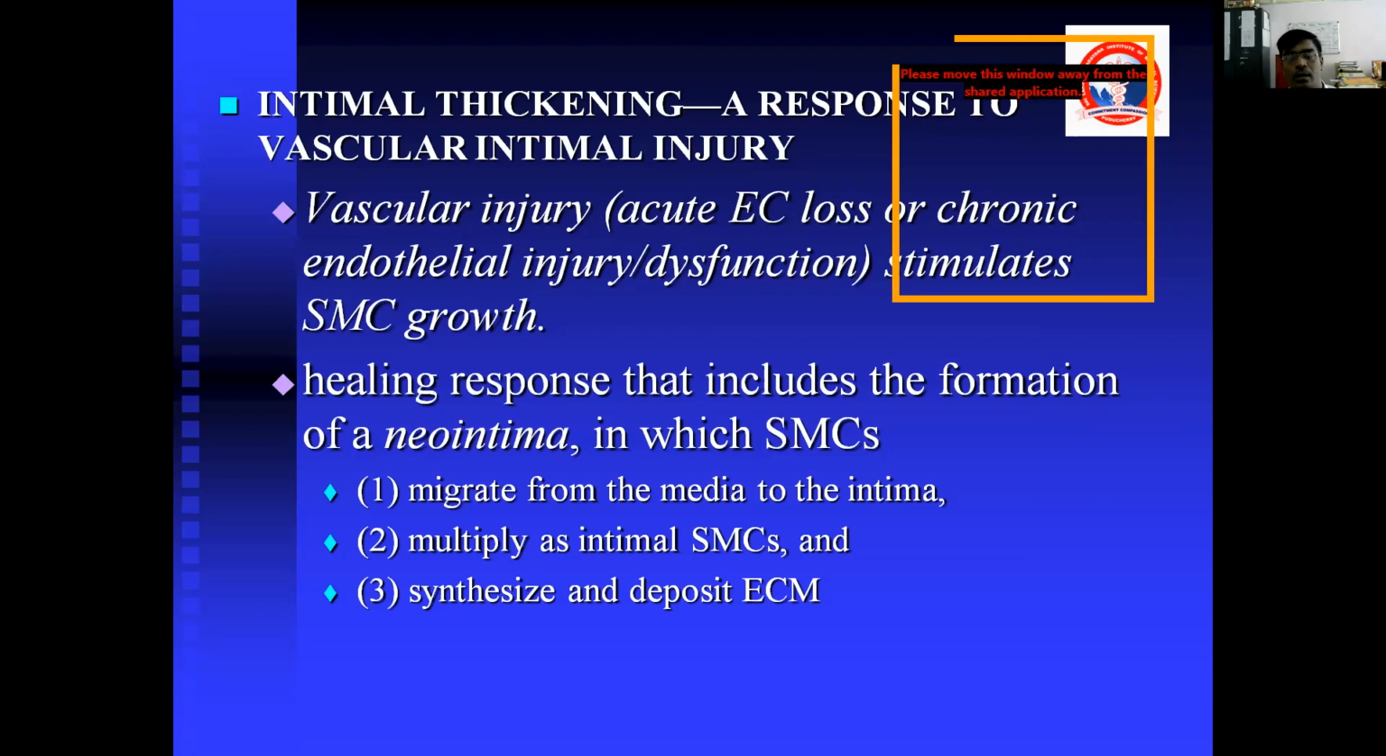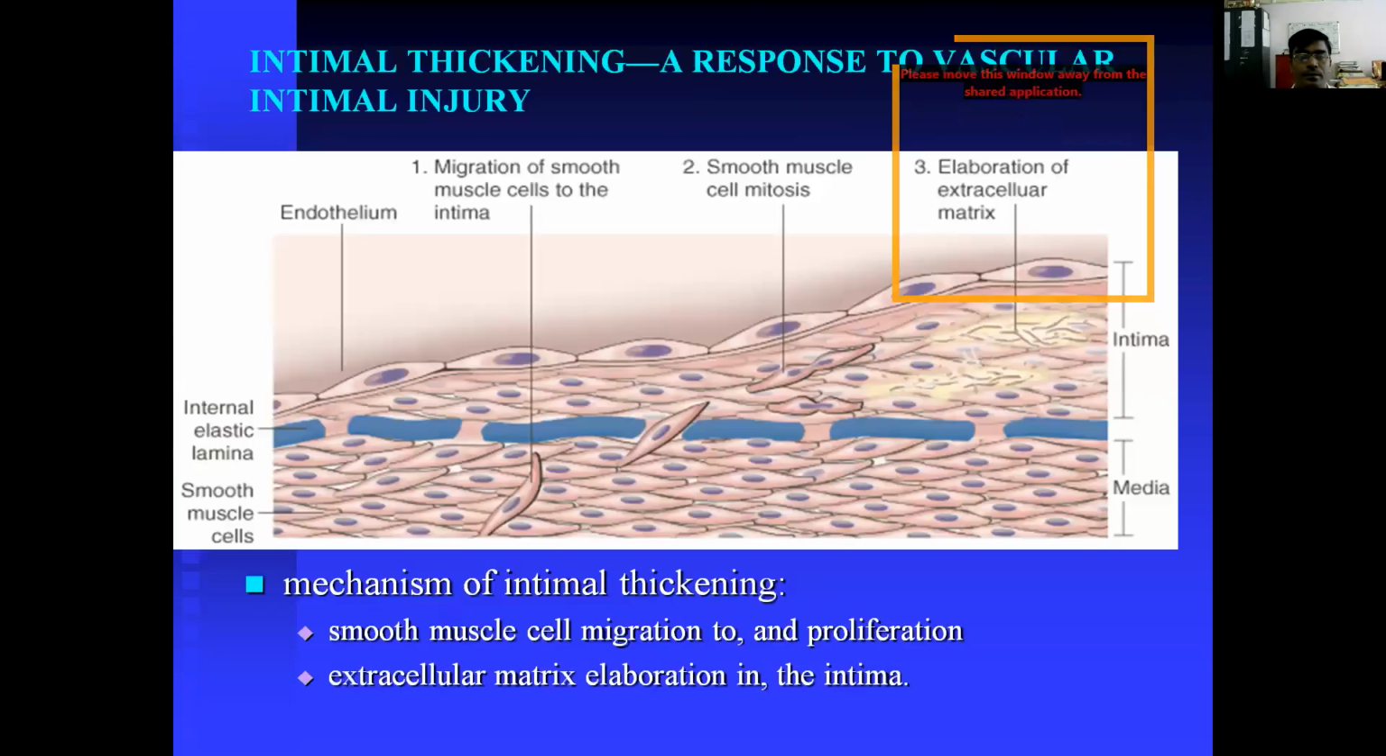So how does this vascular injury occur? It is acute endothelial cell loss or chronic endothelial injury and dysfunction, which stimulates smooth muscle cell growth. Okay. So vascular injury causes smooth muscle cell growth. What will happen? There will be a healing response that includes the formation of new intima, in which smooth muscle cells migrate from the media to the intima, multiply as intimal smooth muscle cells, and synthesize and deposit extracellular matrix. So this is intimal thickening as a response to vascular intimal injury.